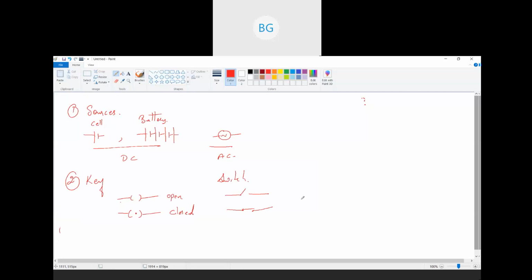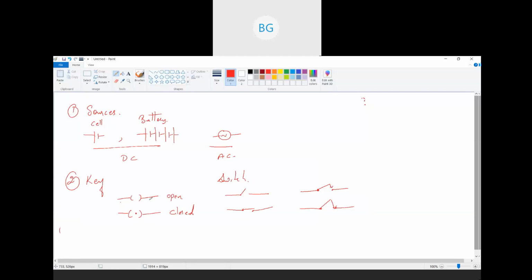Tapping key means where we can change the resistance connected. A tapping key is shown by an arrow, right, which is not connected, it is open. If the arrow is connected to the other terminal, it is closed. So these are the means of turning the circuit on and off.